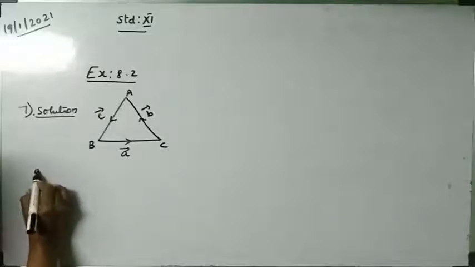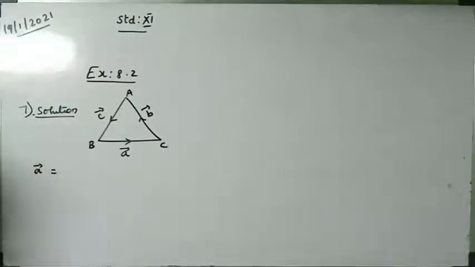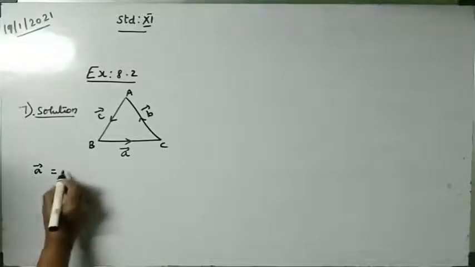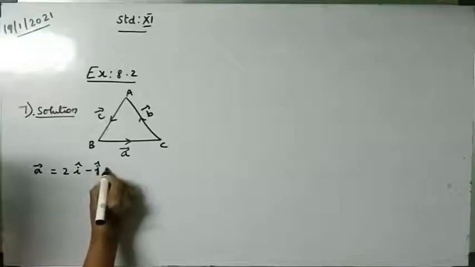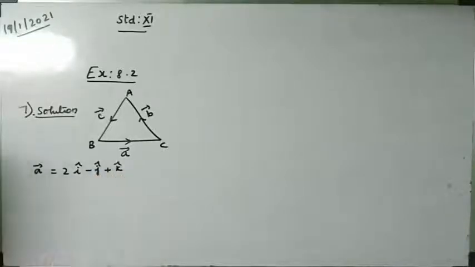So what is given: what is A vector? A vector is equal to 2, minus 1, 1. So 2i cap minus j cap plus k cap. Here it is given as cap. Cap means unit vector.